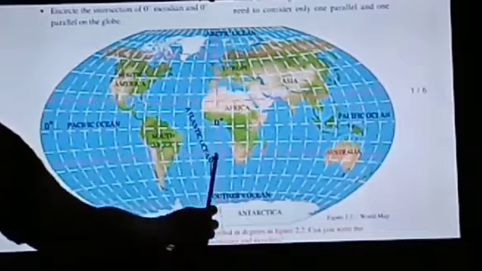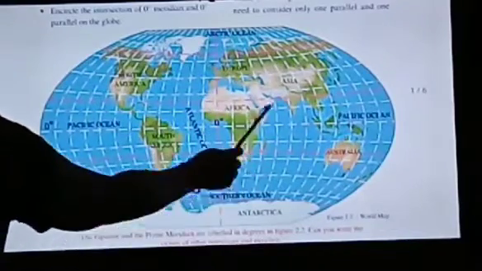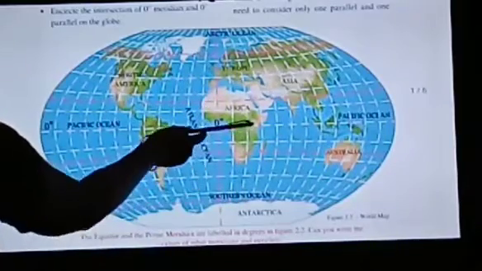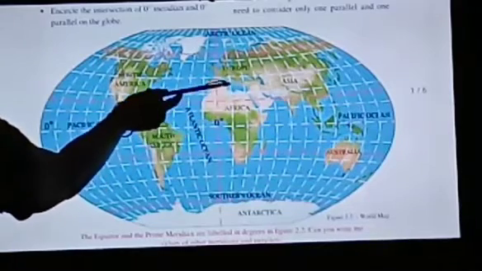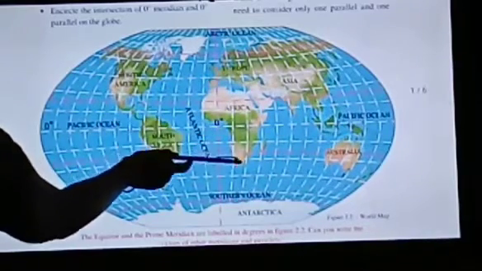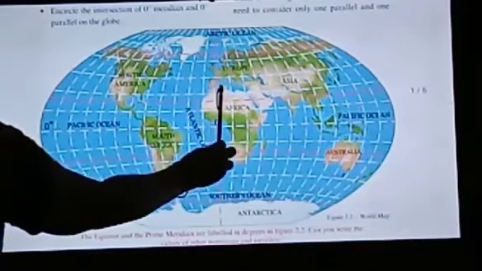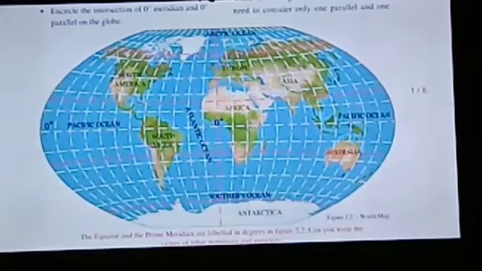Yes, Africa. If you see Africa, the equator passes through it. So Africa is in the northern hemisphere, it is also in the southern hemisphere, some part is in the western hemisphere and some part in the eastern hemisphere. So Africa is a continent which is spread in all the four hemispheres.